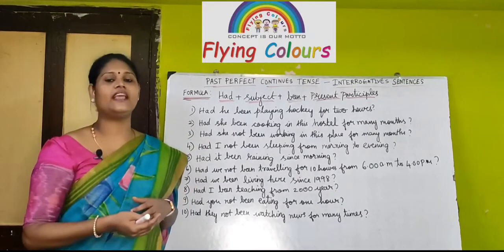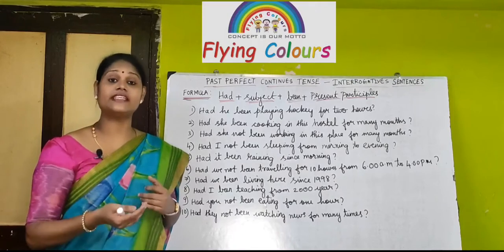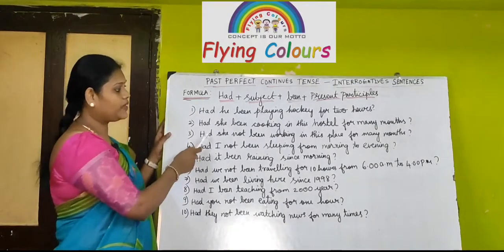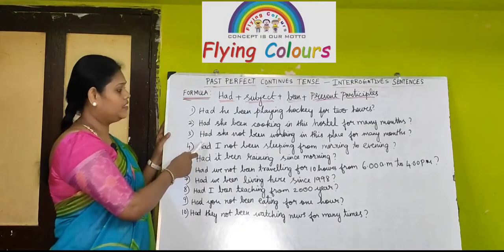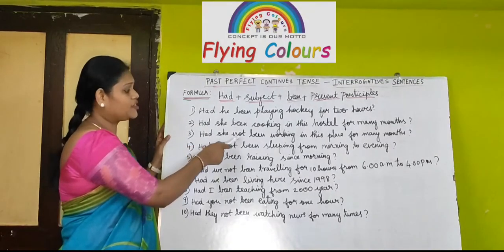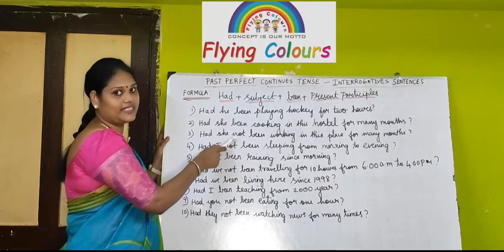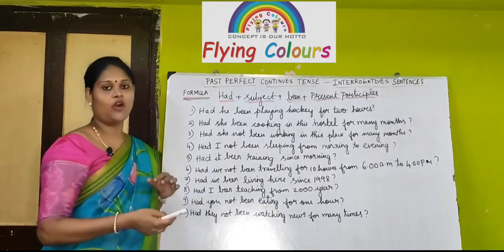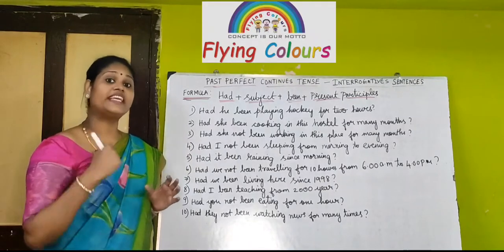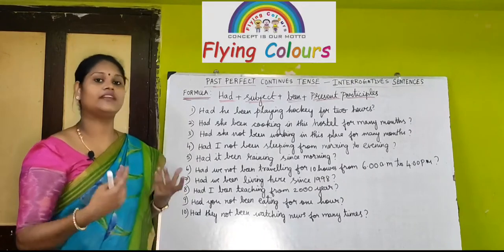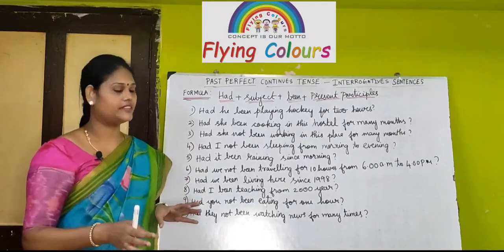You can see negative sentences in interrogatives also. For example, had he not been working in this place for many months? So, had plus she plus not plus been plus working. See, look at this, not has come. So, this is another type of sentence. You may see a negative in the interrogative sentence also, right? What is negative? Negative means not, right?